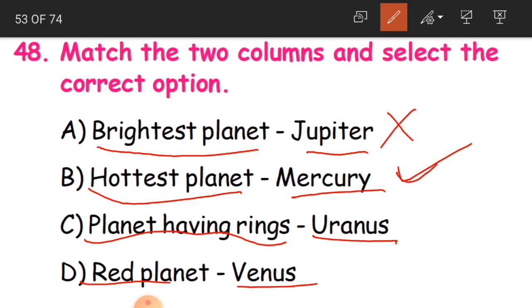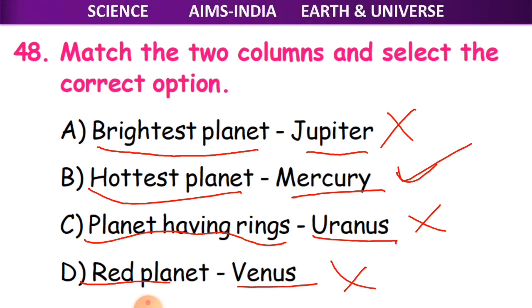And the planet having rings is what again? Saturn, not Uranus. So this is also wrong. Red planet is what, children? Mars. So this is also wrong. Clear? So B is the correct answer.